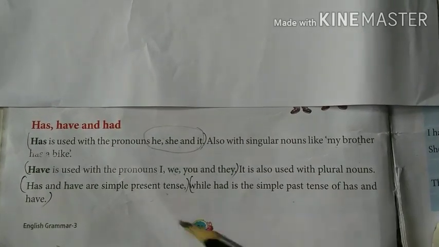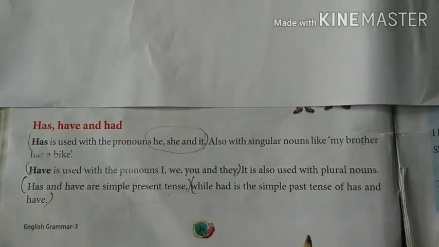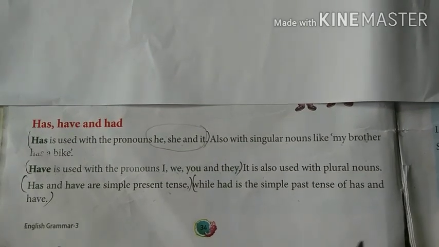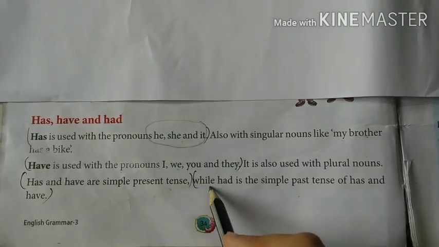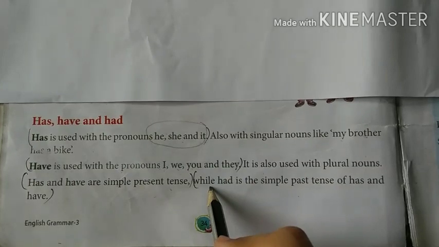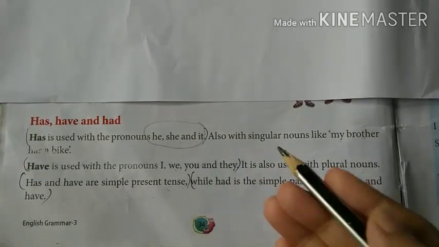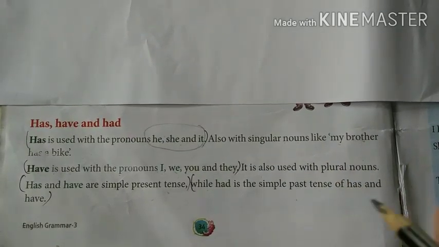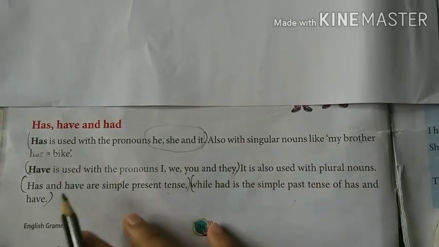Simple present tense refers to the action that is going on at the present time. That means it refers to the action that is being performed in the present. But the word had is in the simple past tense. That means the action has already been done in the past. So had is the simple past tense of has and have.